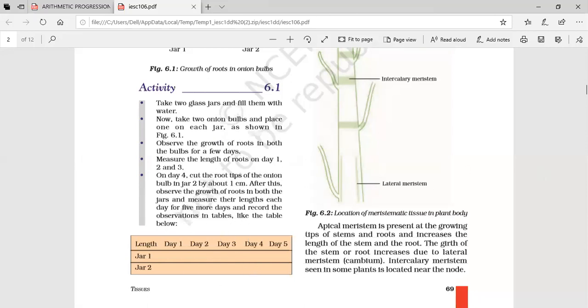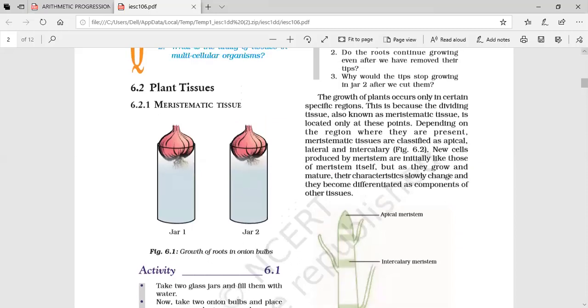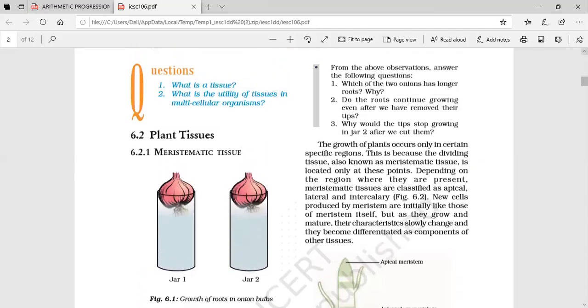Once you have cut, then again you have to check. What do you think will happen? Ma'am, it will grow again. At the end of day 5, both the roots will be the same length. No, how is it possible? Because there will be some limit for the root growth. The first one, in which the roots are not cut, will stop at some limit.